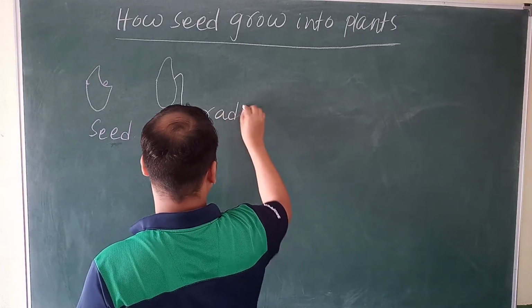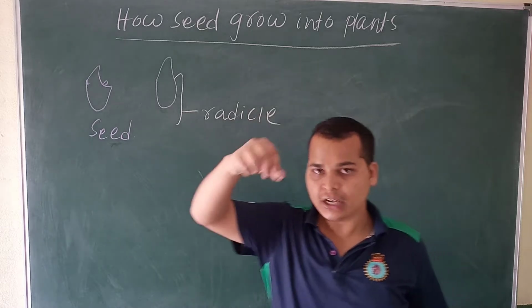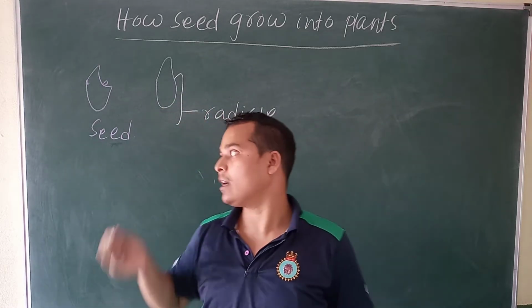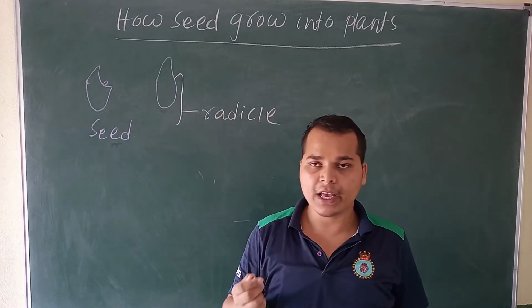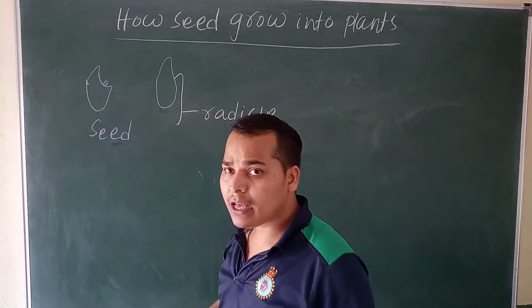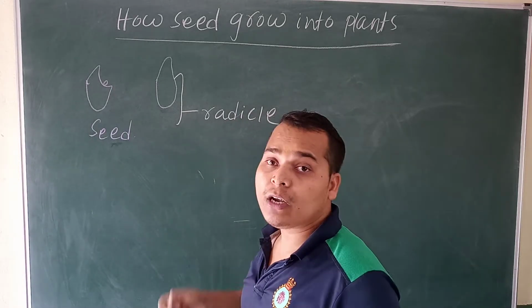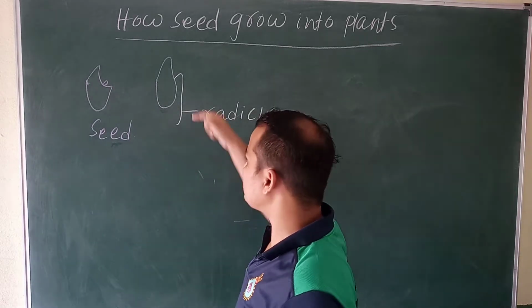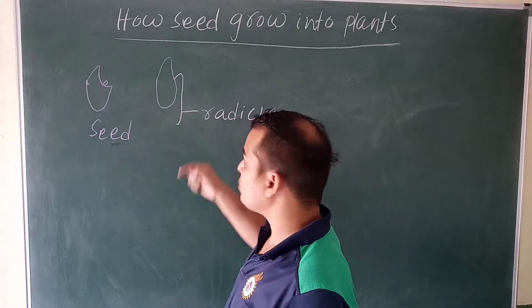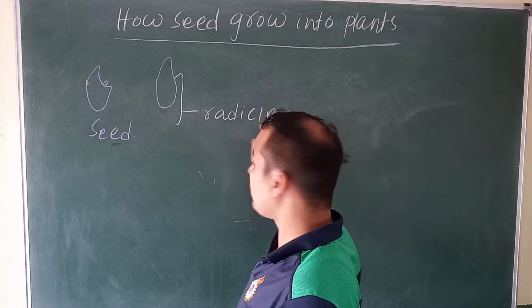So when you put a seed on the ground and provide water for so many days, the seed releases a root-like structure. It will go through the ground. This line is called a radicle.